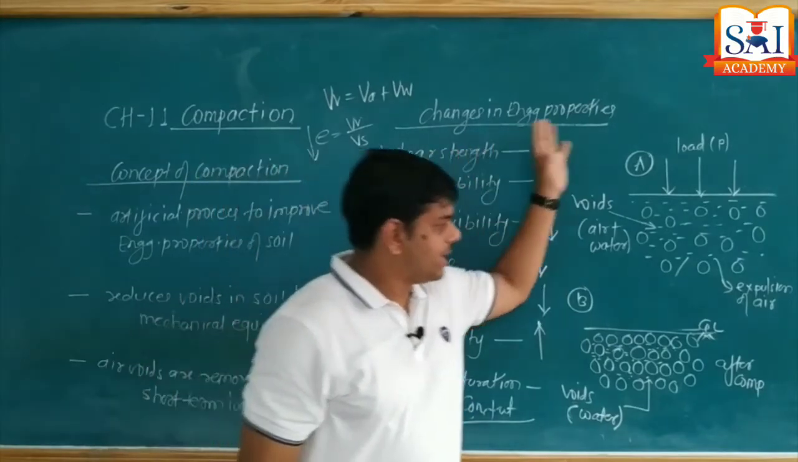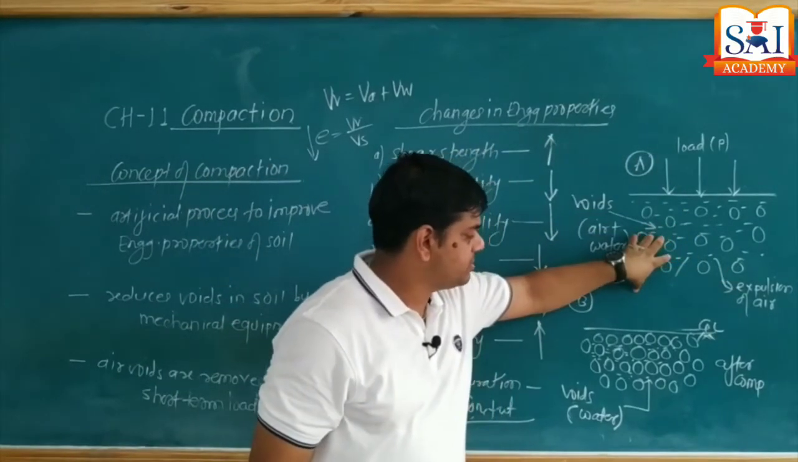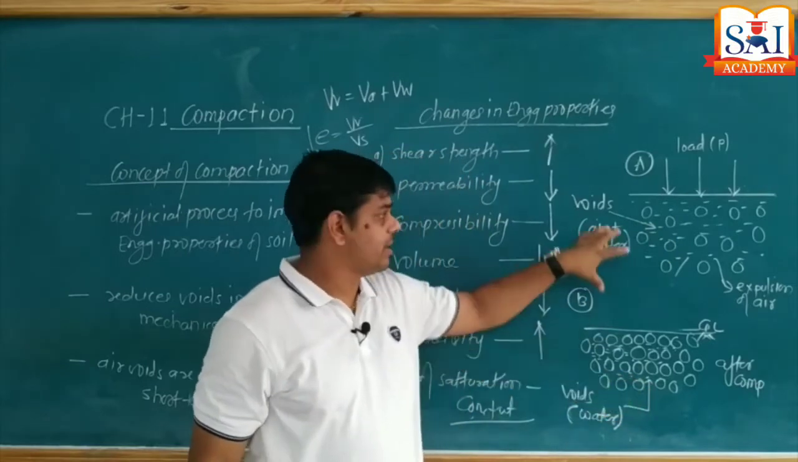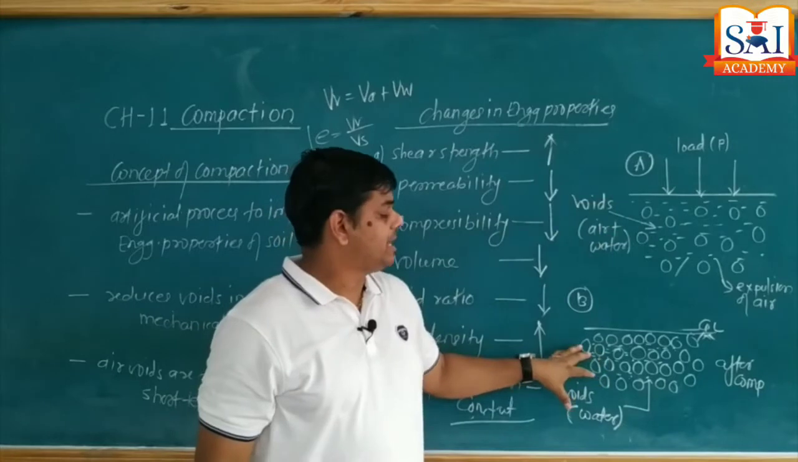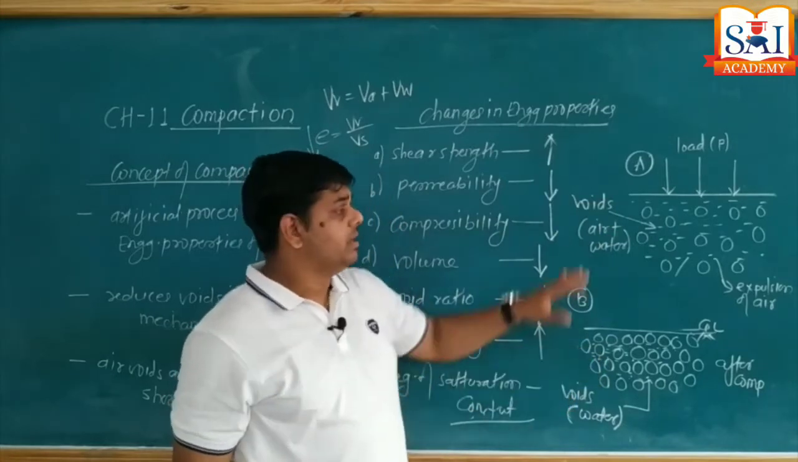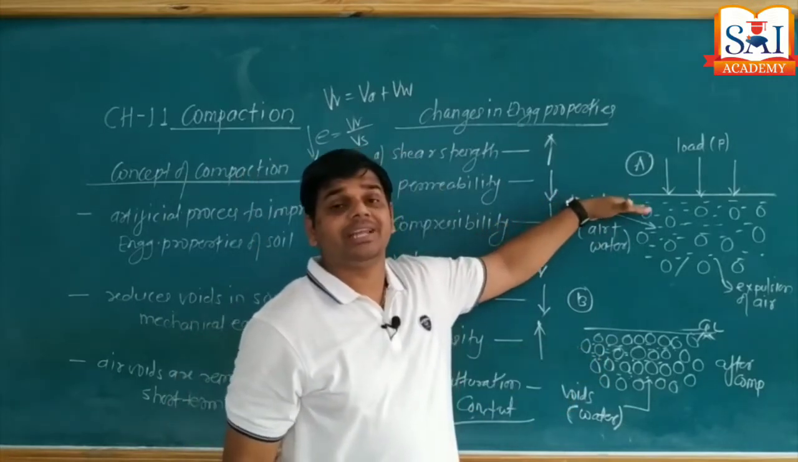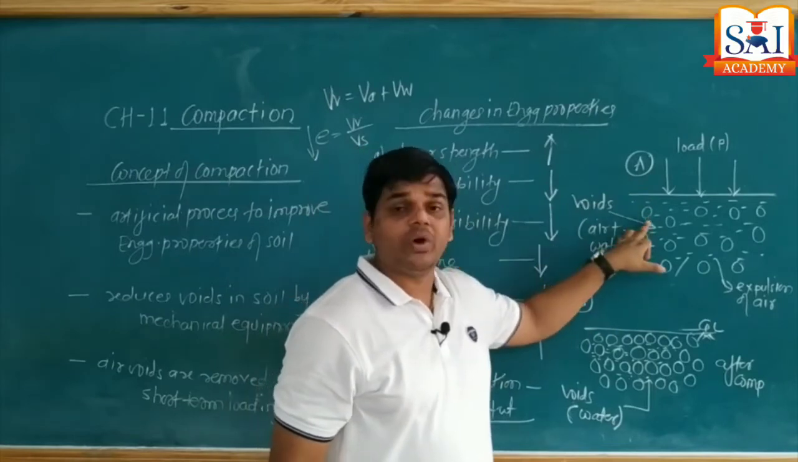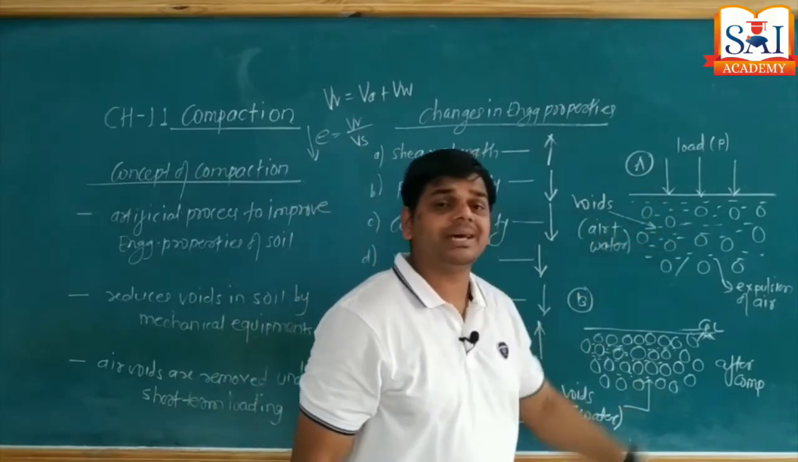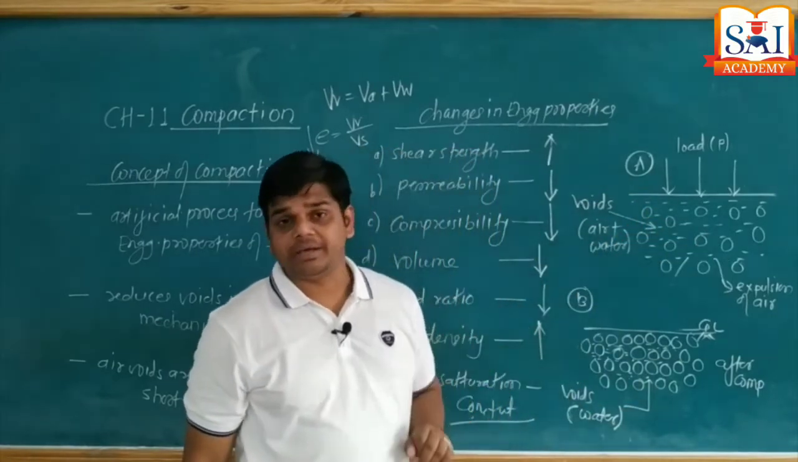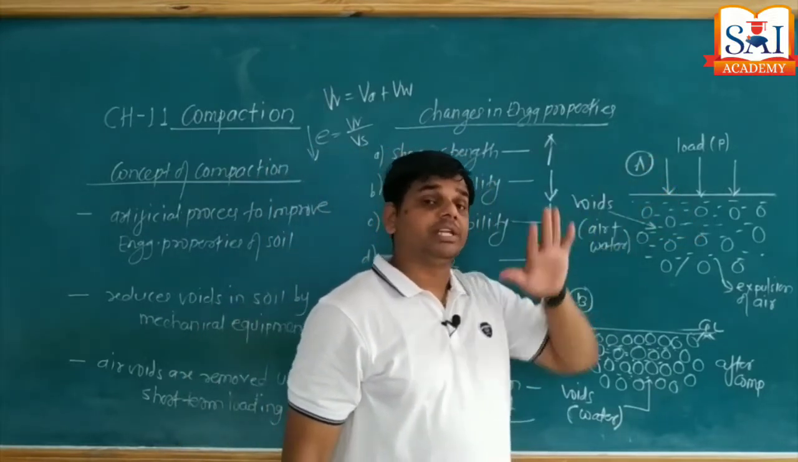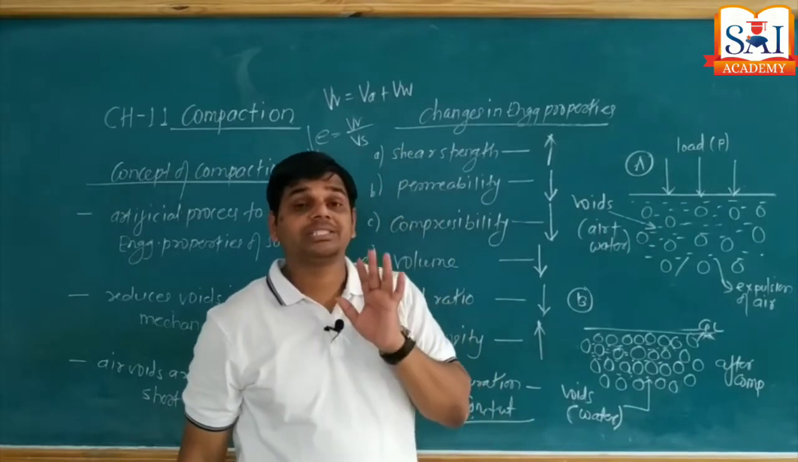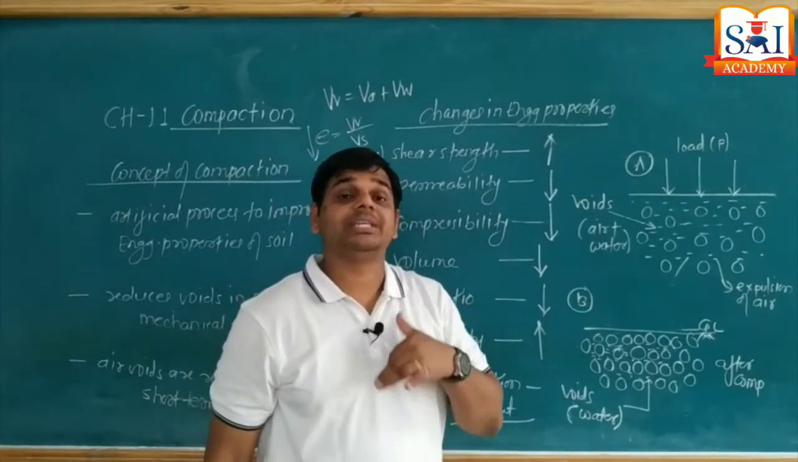Okay. This is one diagram given. This is before compaction. This is after compaction. Diagram A is during compaction, or you can say before compaction, and diagram B is after compaction. Initially, when we consider soil in a natural state, it consists of soil grains and the void spaces are occupied by water and air. Now this is the surcharge load applied at the top of the soil, but surcharge load is not constant, not static. They are moving loads, dynamic loads.